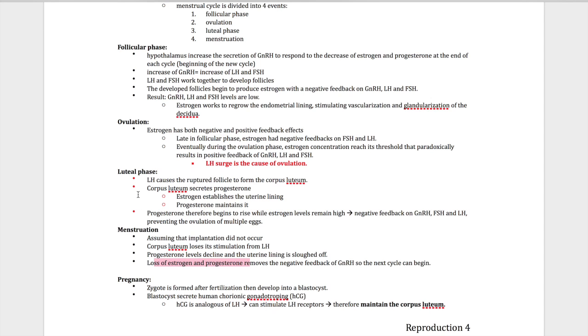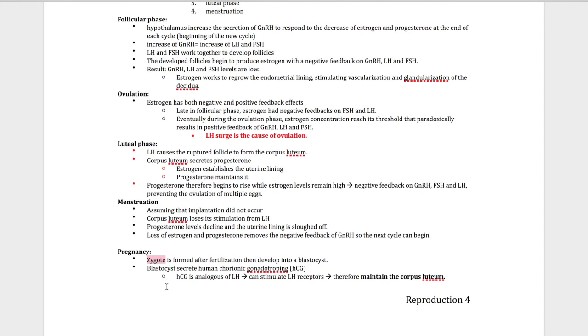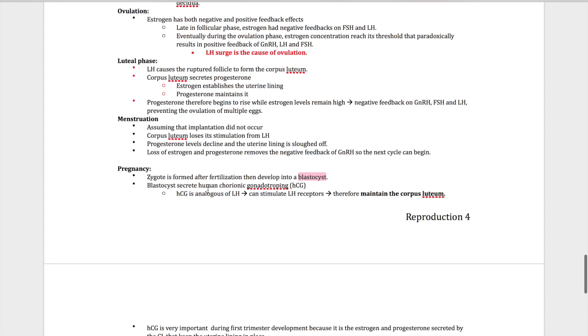But let's say implantation did occur, you form a zygote, right? Instead of having a menstruation, you form a zygote. Then the zygote turns into a blastocyte. Just for the sake of this, let's just say the blastocyte is a mature version of zygotes. I think the MCAT book should talk about it later. We should go more in depth.